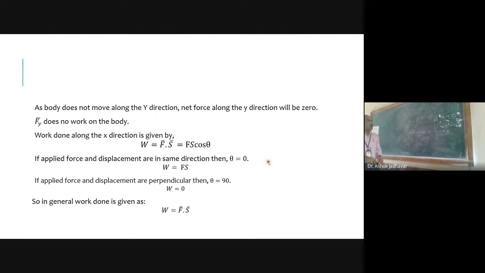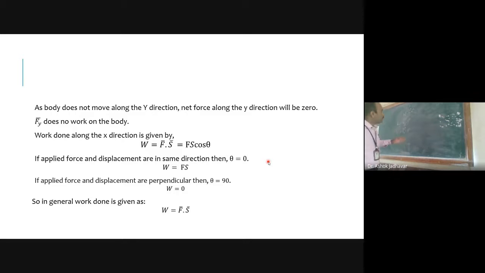If you look at this formula and the diagram and plug in the values of work done, we can find the work done along the y-axis as Fy dotted with S. Second, the work done along the x-axis will be Fx dotted with S. Now let us look at Wy and Wx independently.